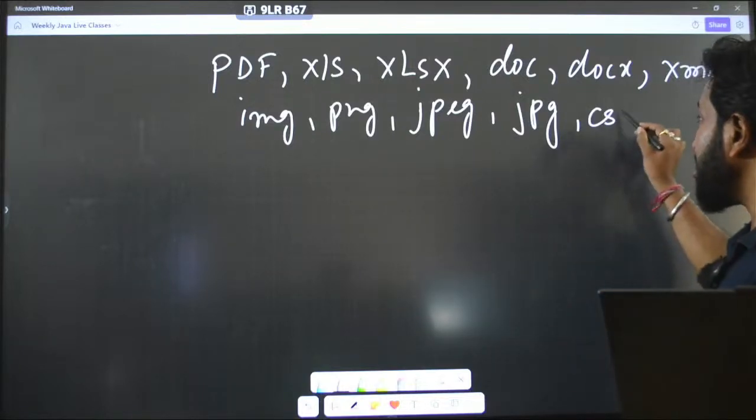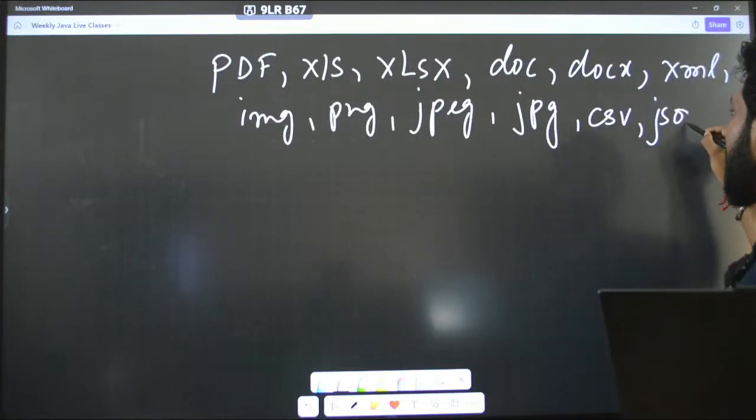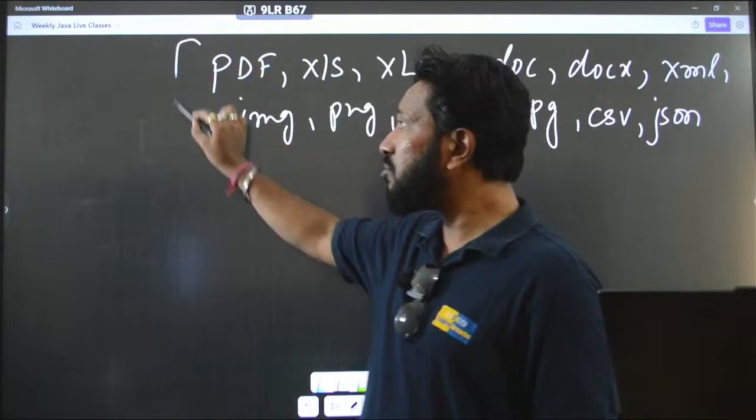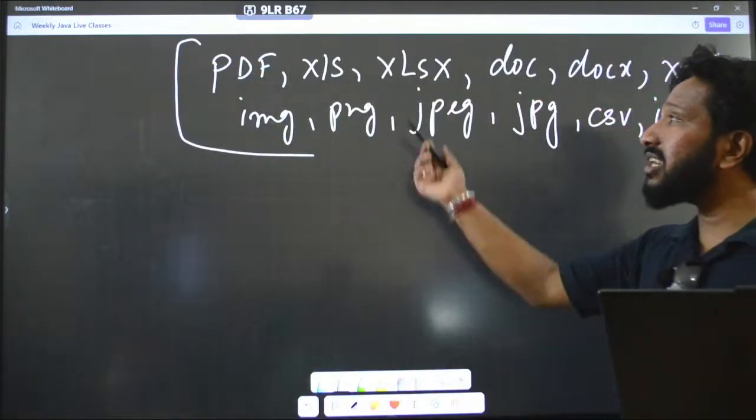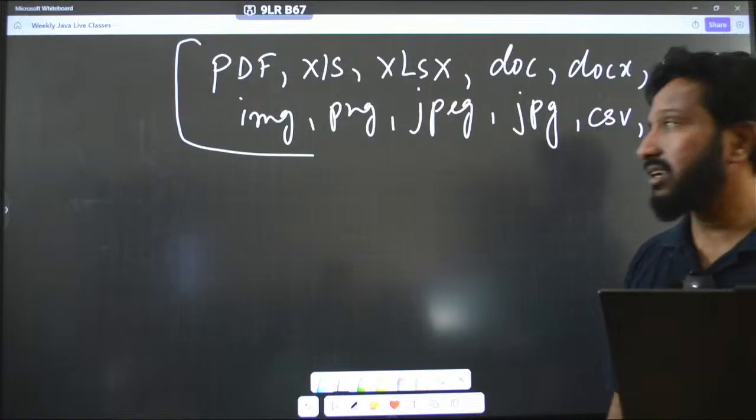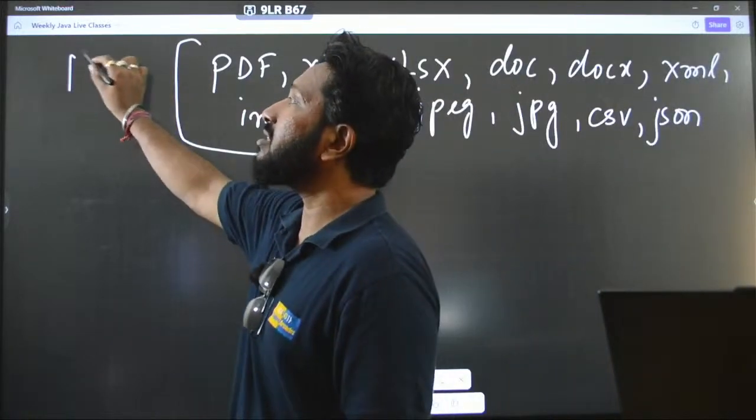We have CSV, we have JSON. Because there is so much data in the world, and you never know which data you will be dealing with on what day, right? That's why everything together is known as big data.